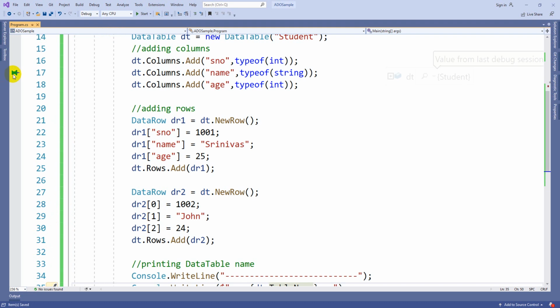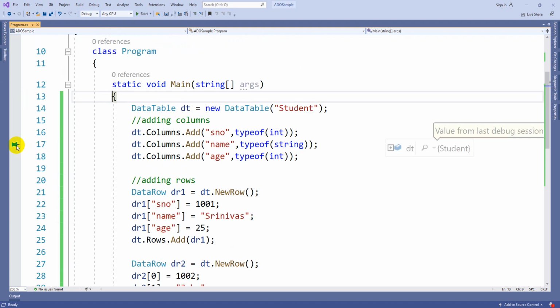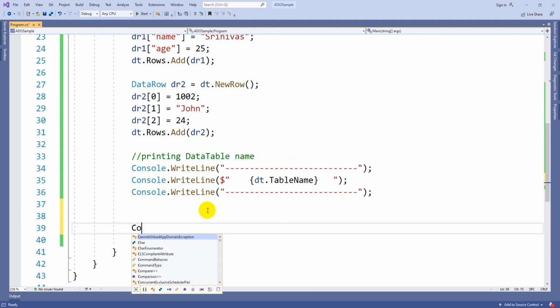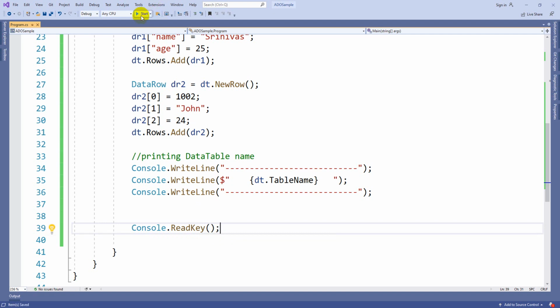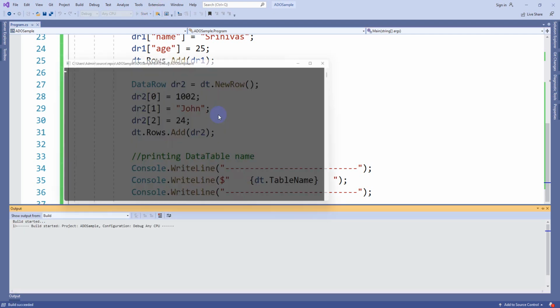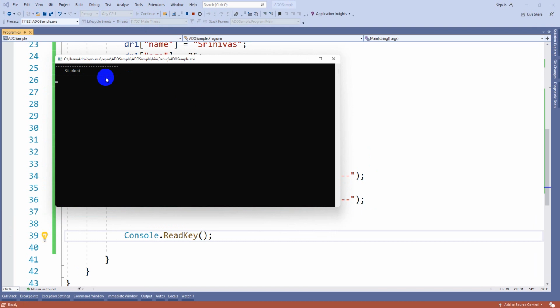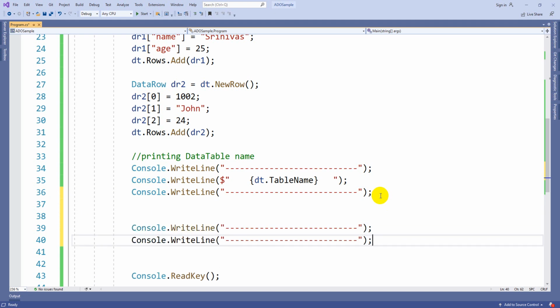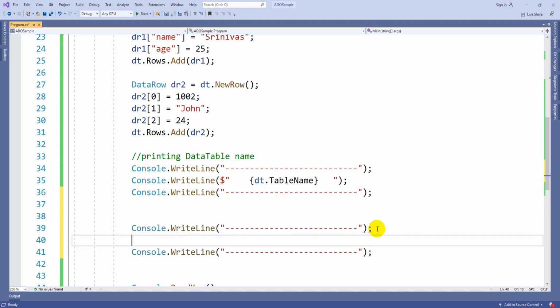Now let's delete this breakpoint and let's see it in the console screen, because we are the developers, we can see by keeping a breakpoint and all those, but always from a user point of view they need to see the data only on the console screen. Now if I execute this, you can see the table name is student. So after that, at the ending also I just want to keep this particular design. Now here I just want to print what are the total rows available inside that one.